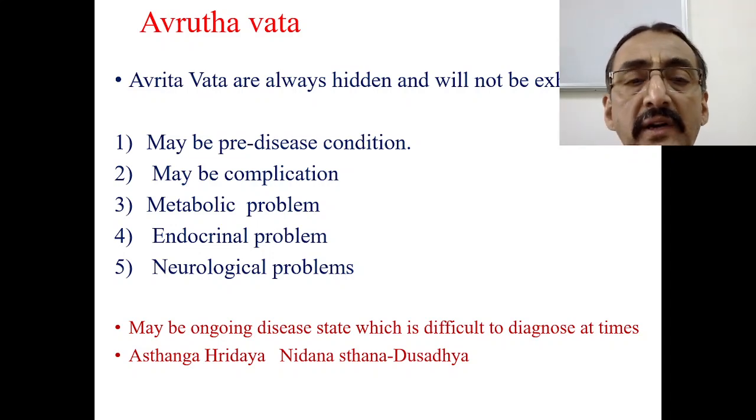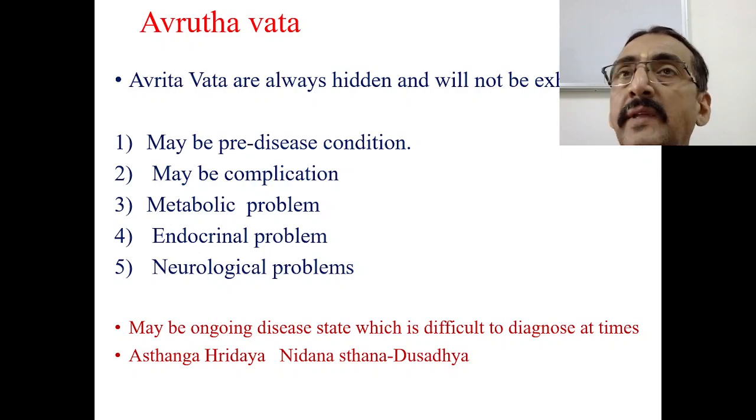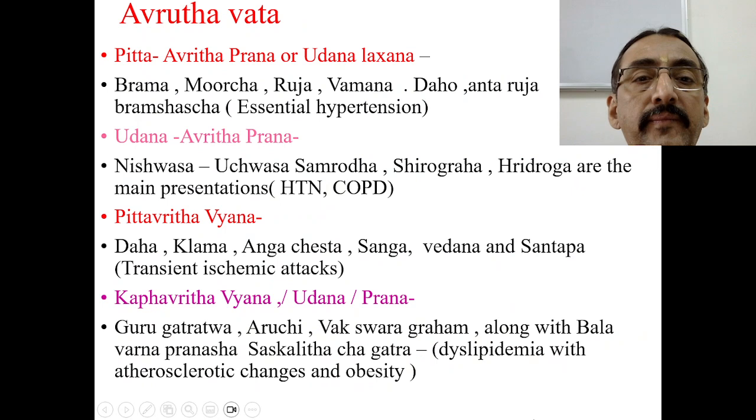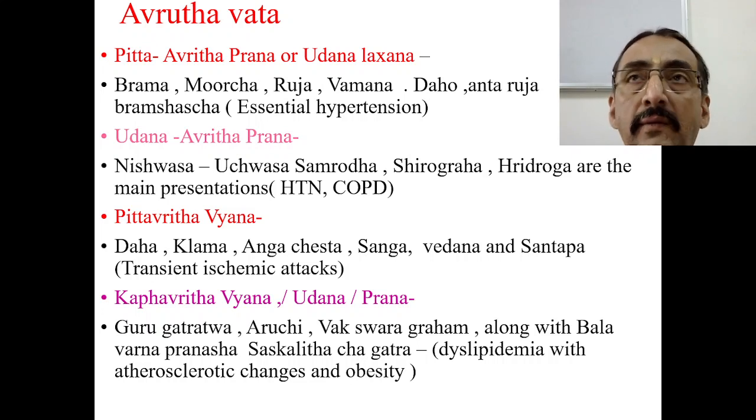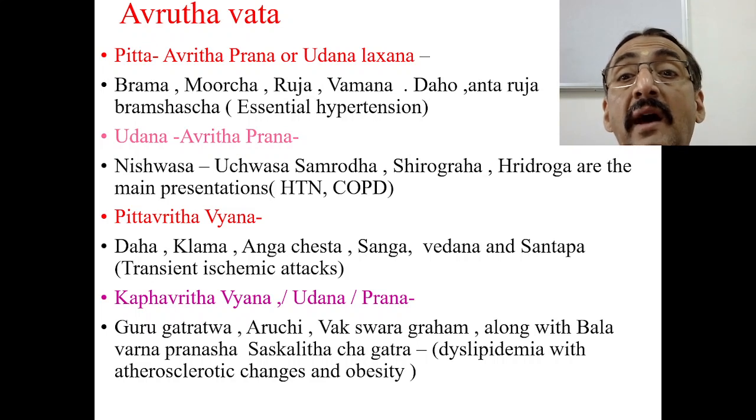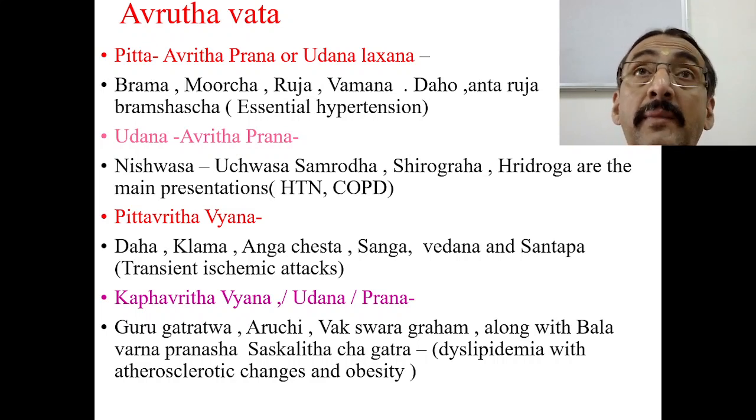If you want more details, in Ashtanga Hridaya Nidana Sthana it is very clearly told that these are Dussadhyas. And if you go through the chapter, very interesting facts are given about avarta vata. So these are some of the references given. Pitta avarta prana or udana lakshanas, for example, Brahma, Murcha, Ruja, Vamana, then Daha, Antar Ruja, Brahma, etc. will be there in Pitta avarta Prana or Pitta avarta Udana.